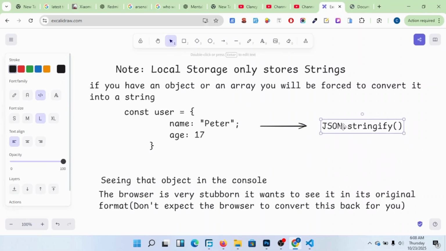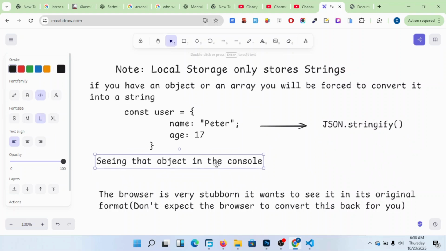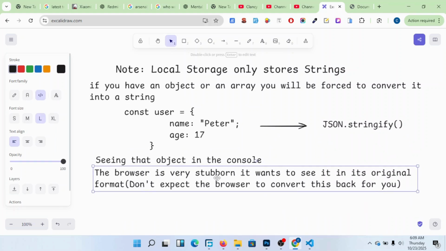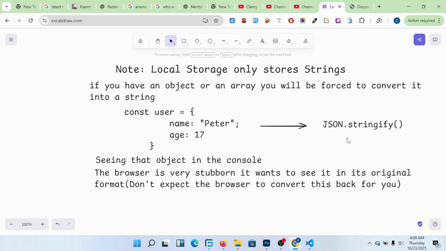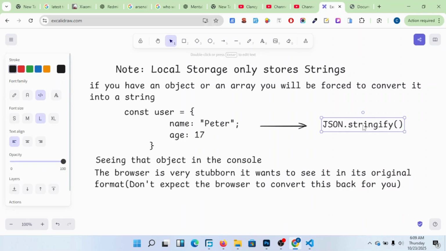So, members, the browser is very stubborn. It doesn't want to see that you convert it into a string. At first it knew that one as an object. Now you have turned this one into a string. You have stored it very well. Now you want to see it in the console, or use it in the browser.